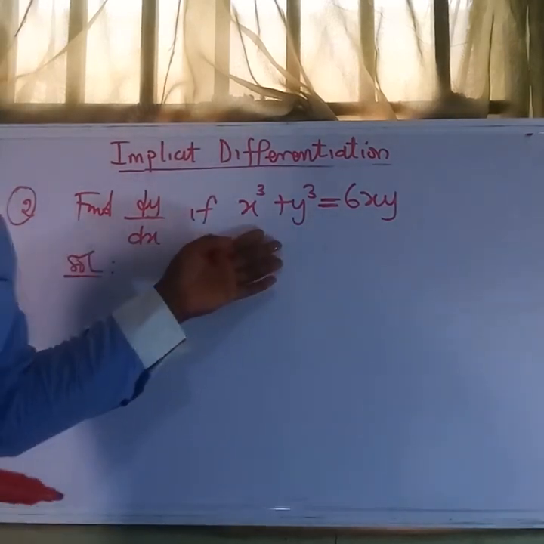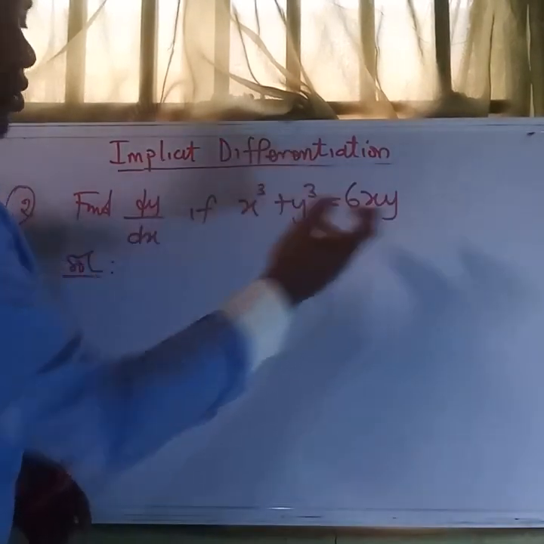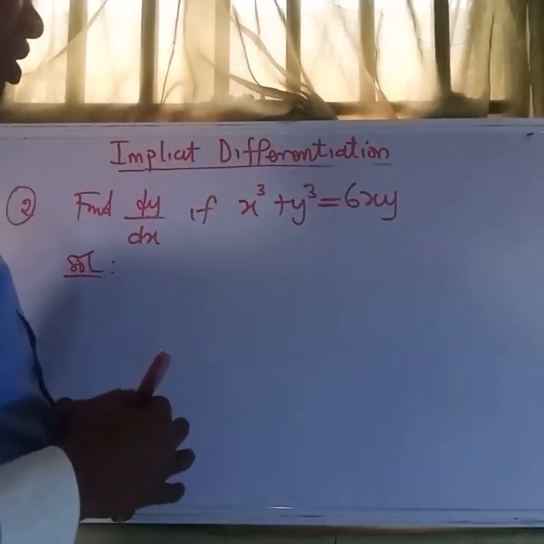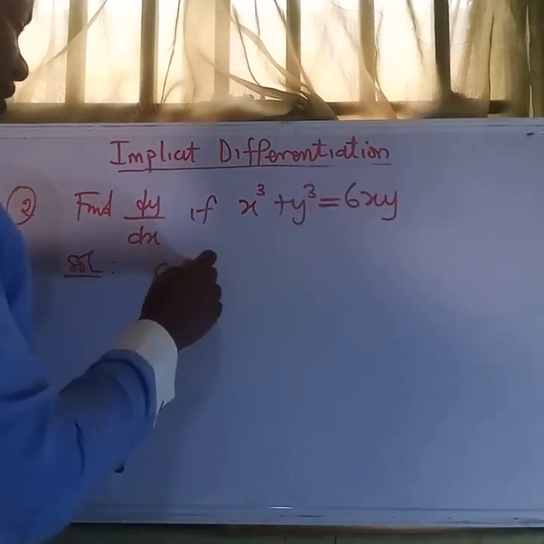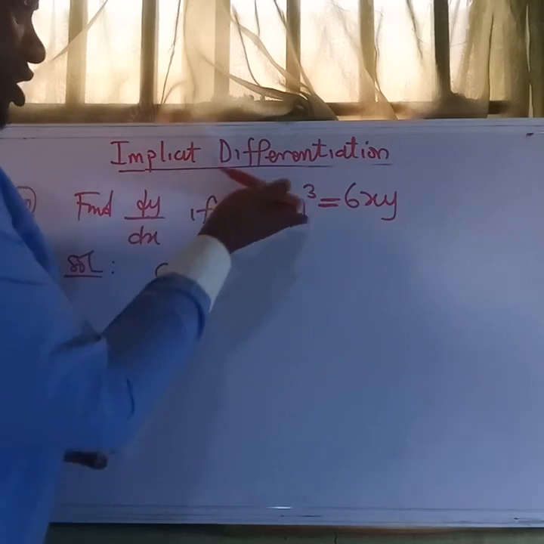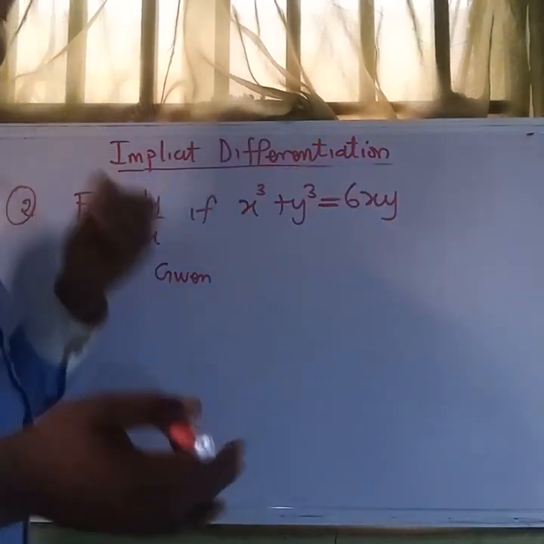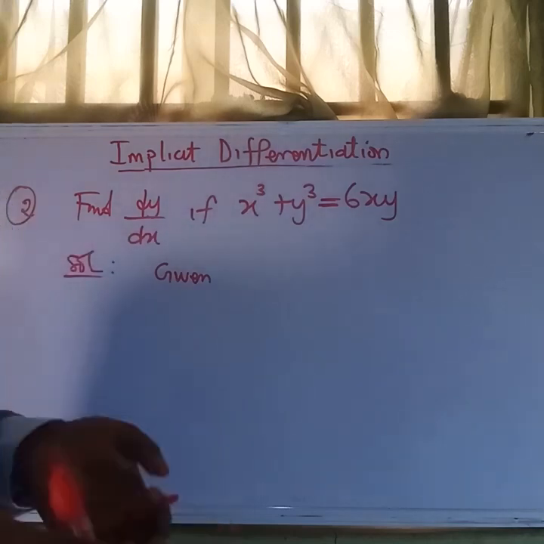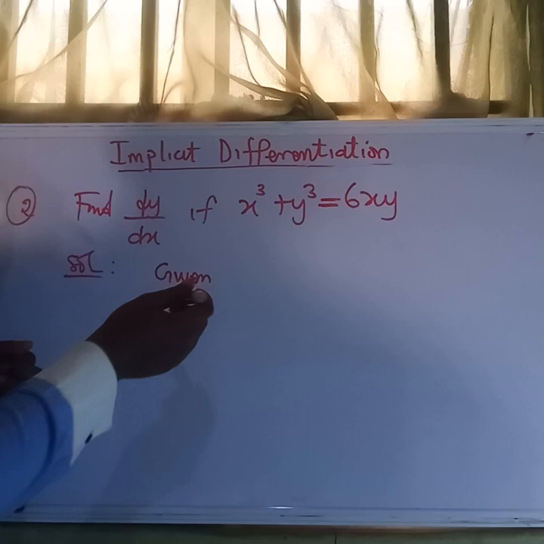Since we know this will be implicit, because when we bring this term here, everything will be equal to 0, we can similarly differentiate it as it is. What do we mean by this? It is to differentiate this side with respect to x, then differentiate this side with respect to x, and at the end we make dy/dx the subject of the formula that we are looking for.